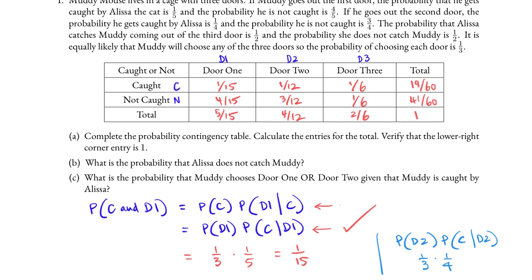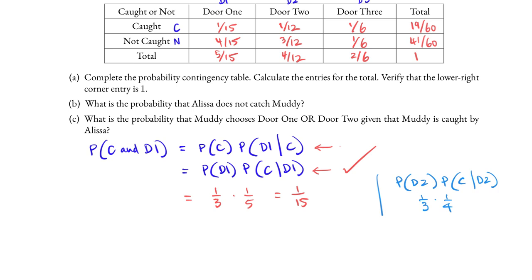And so we compute the probabilities inside the table using the multiplication rule for each one of these 6 boxes, and then we add each column and each row to get the totals, and then we add up the totals along the last row or the last column to get 1.